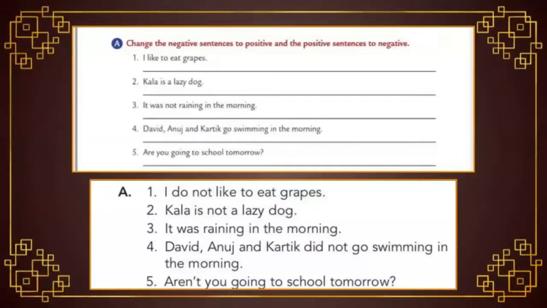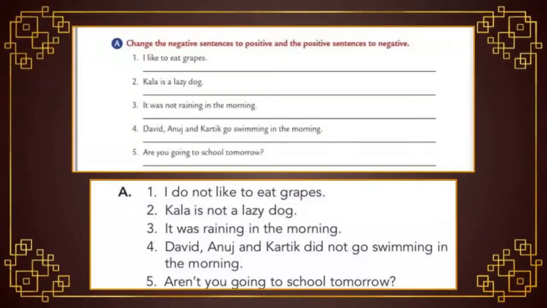Okay, students, now we are going to do the first exercise, that is change the negative sentences to positive and the positive sentences to negative. Students, in this exercise 10 sentences are given. Some are positive sentences and some are negative sentences. If the sentence is positive, we have to change that positive to negative. If the sentence is negative, we have to change that negative to positive. Okay, let us do the first one.